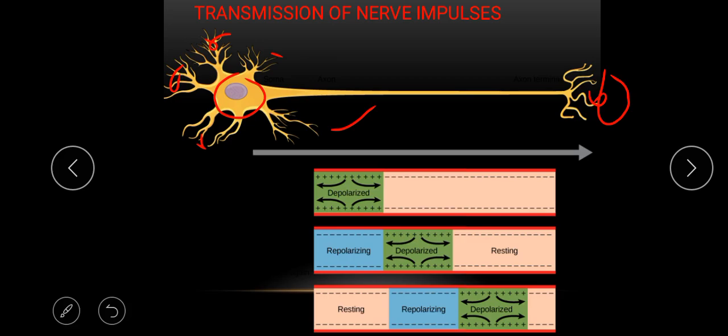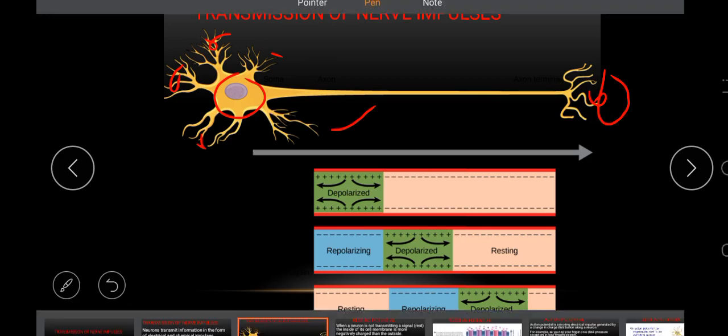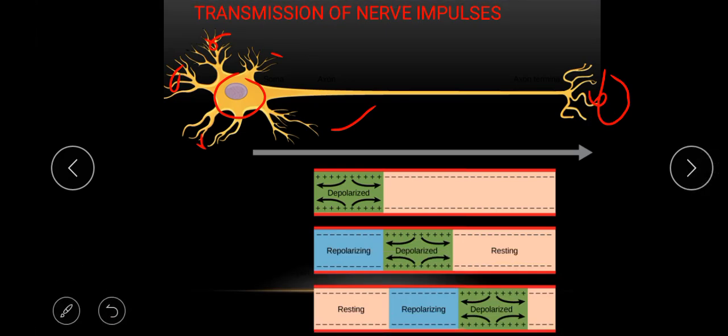So if this place is a junction between the neuron and another neuron, we have nerve to nerve signaling. But if the next cell that synapses with this one is a muscle fiber, then we call this place the neuromuscular junction.